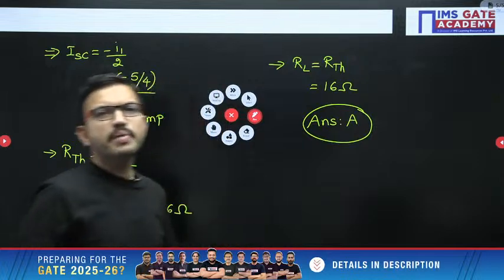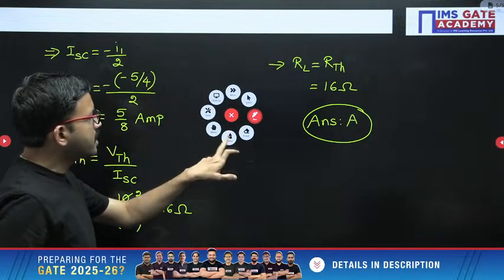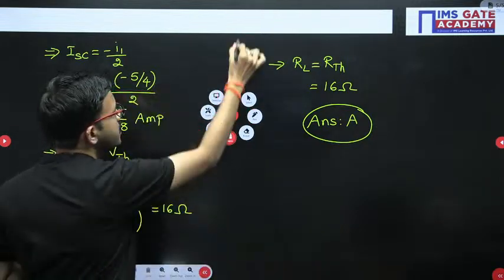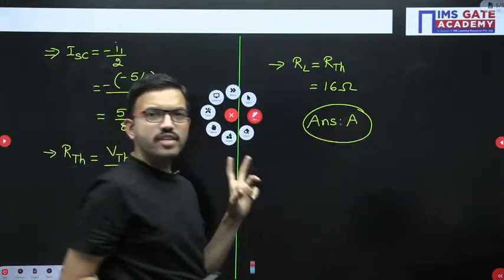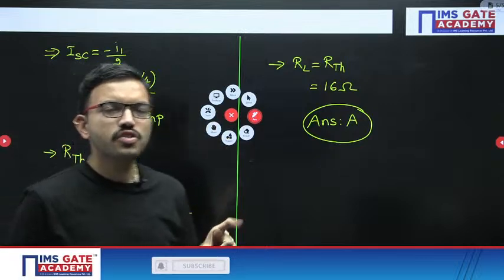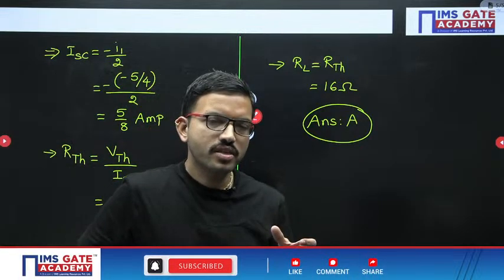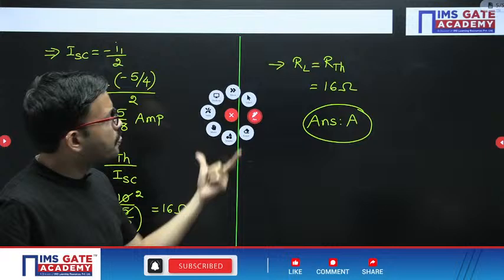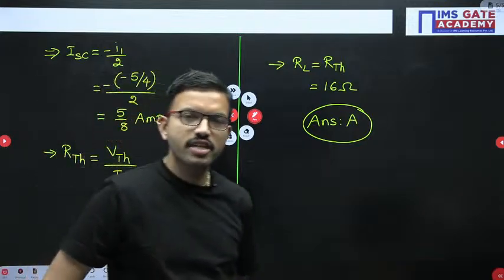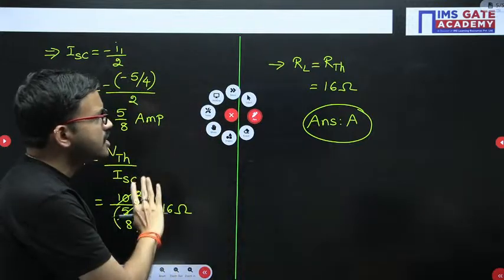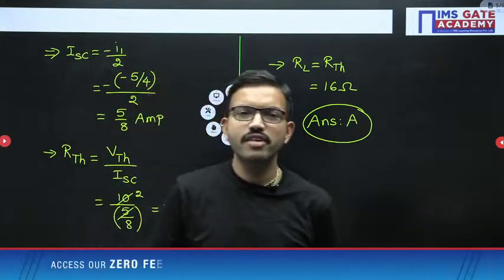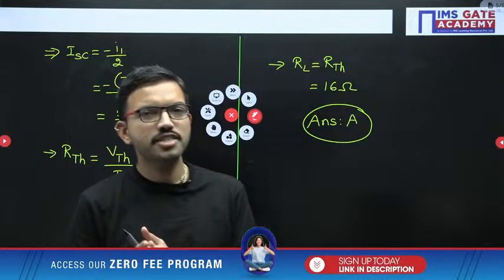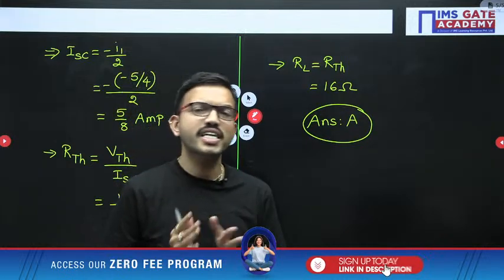Okay, this is one method. In order to solve these kind of questions, the first method is you have to remove the load resistor, then across it find out the VTH and then short circuit the terminals. You can find the short circuit current and then take the ratio. From there you are getting RTH. This is one method. Okay, just for understanding purpose I have discussed, and this method is helpful especially whenever in the question they ask only VTH or if they ask only short circuit current or Norton's current.